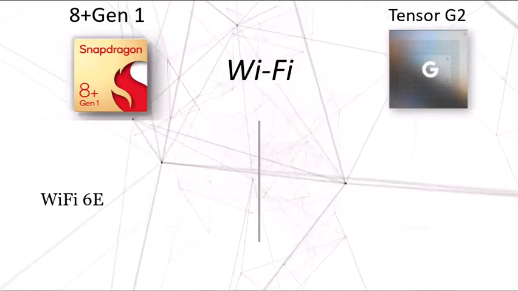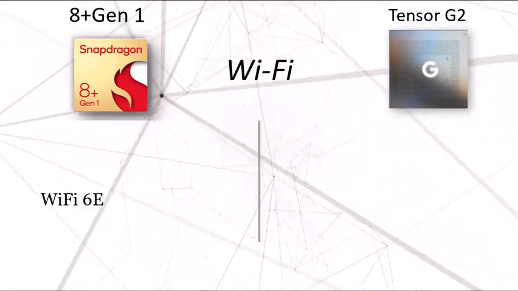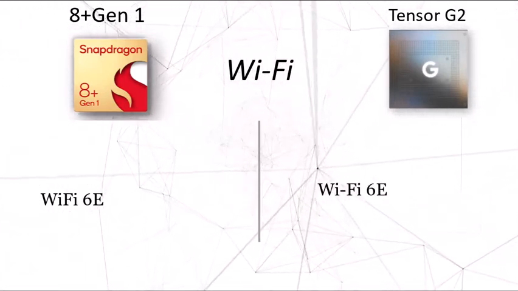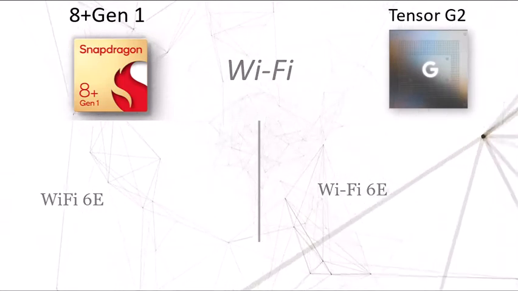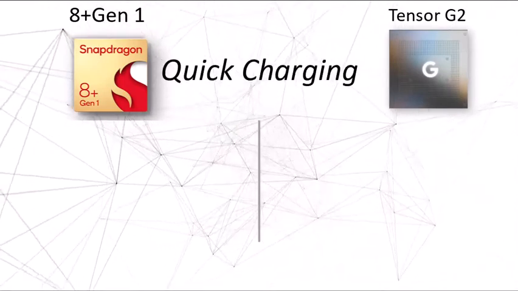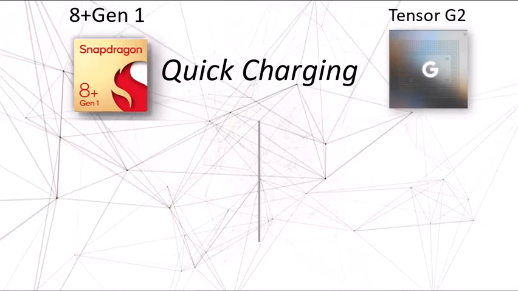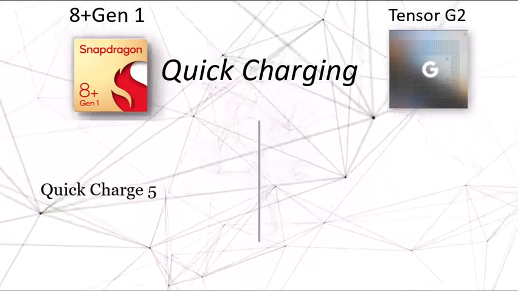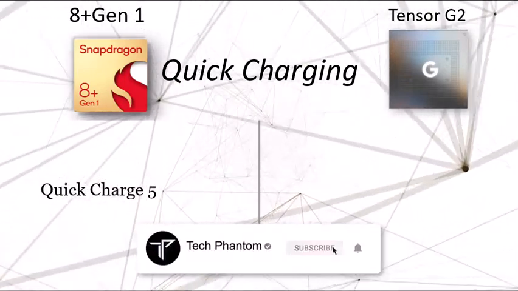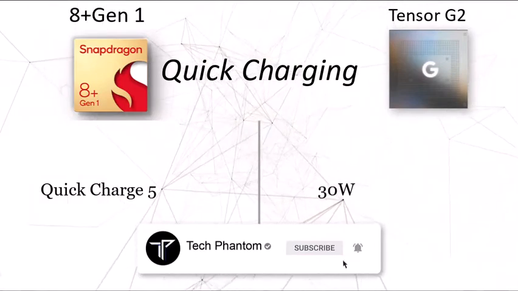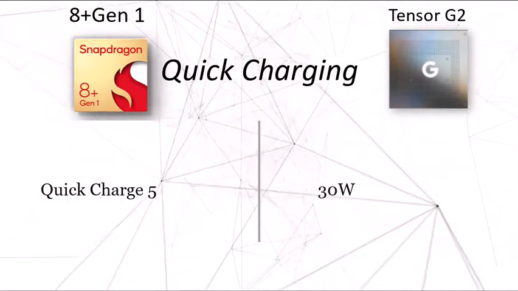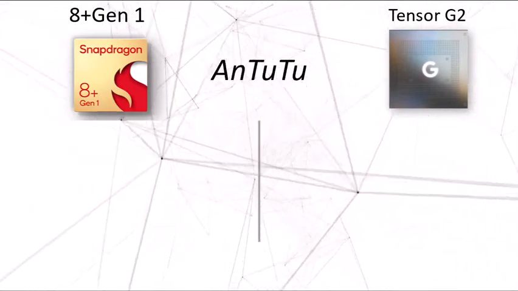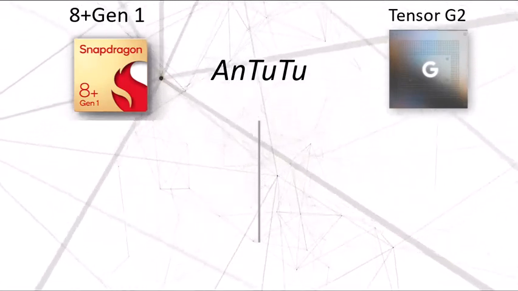The Wi-Fi is the latest offering in both of them, being Wi-Fi 6E, an enhanced version of Wi-Fi 6. On the quick charging side, the Snapdragon can support up to 150 watts of fast charging with Quick Charge 5, whereas the Tensor is limited to 30 watts in its Google smartphones.